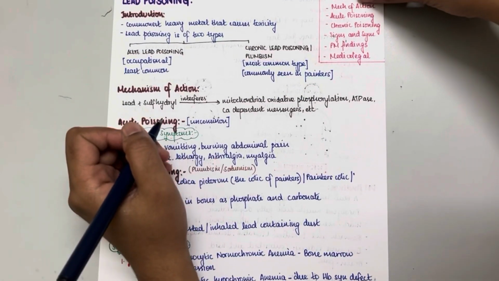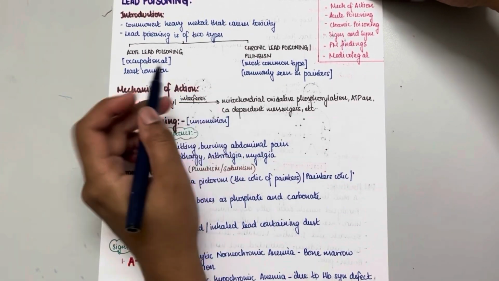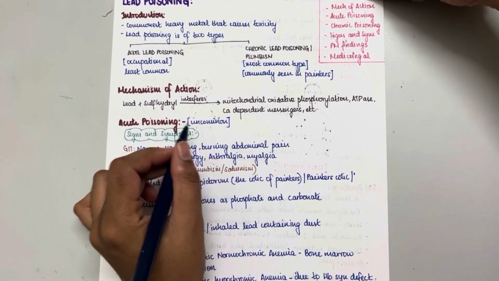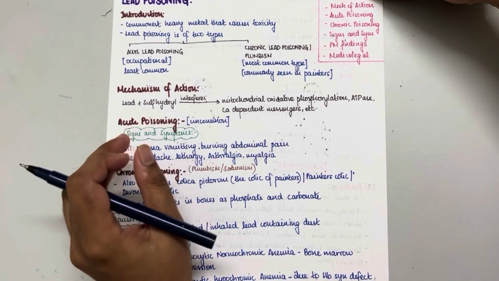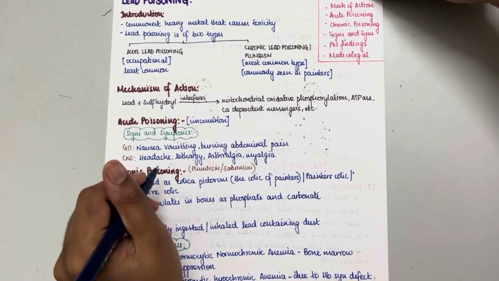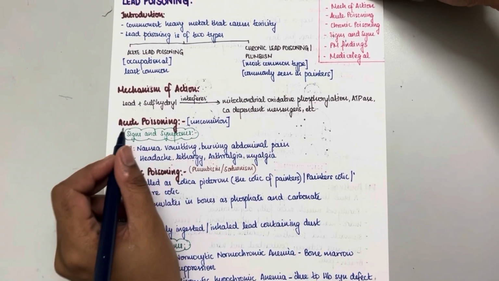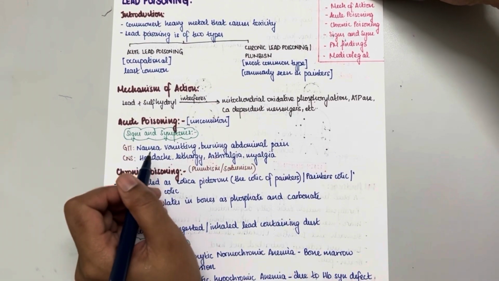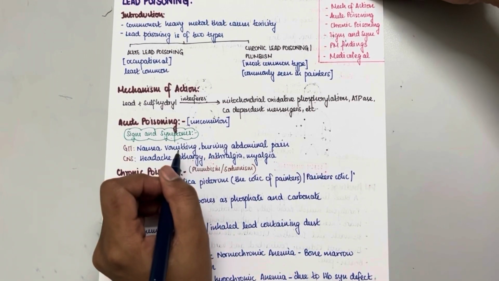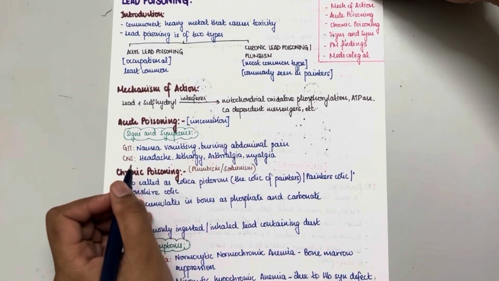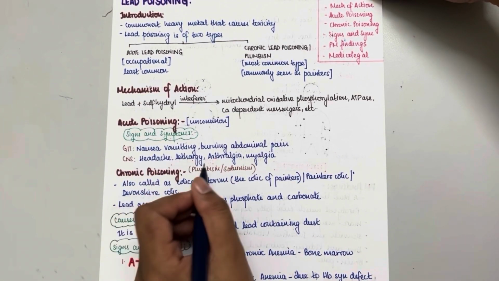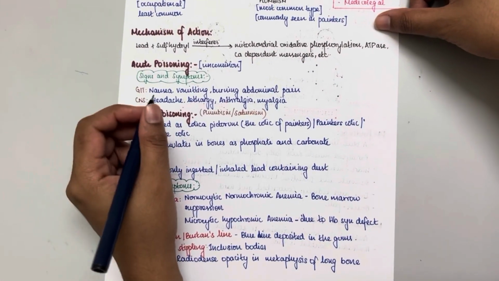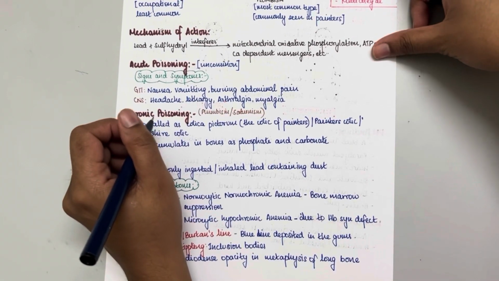Next, let us see the types of poisoning. We already said that there are two types, acute lead poisoning and chronic lead poisoning. Acute lead poisoning is a very uncommon type, so let's see that in very little, and chronic lead poisoning will be seen in detail. In acute lead poisoning, the signs and symptoms in the GIT are commonly nausea, vomiting, burning abdominal pain, and in the CNS it will be headache, lethargy, arthralgia and myalgia.